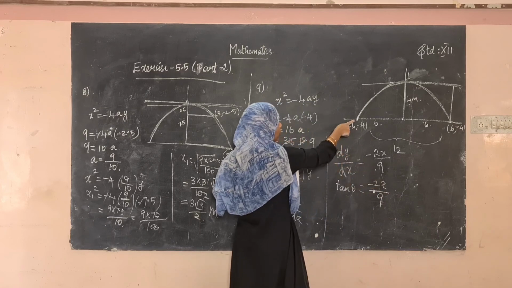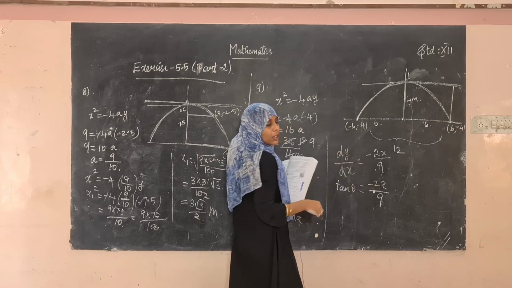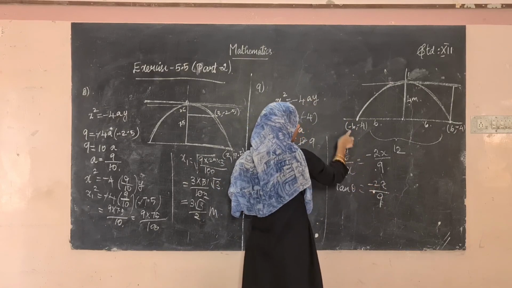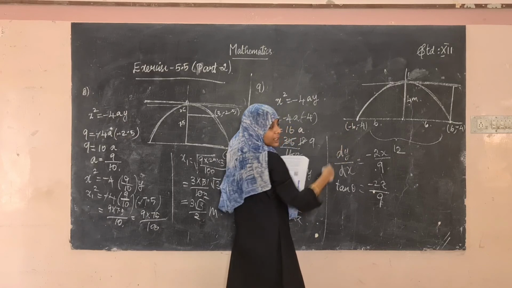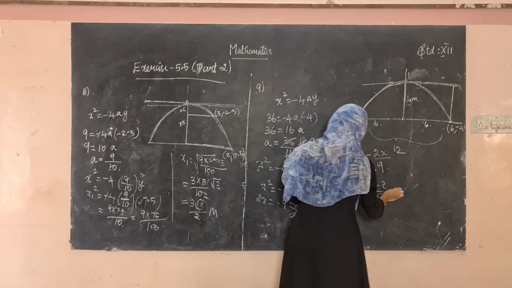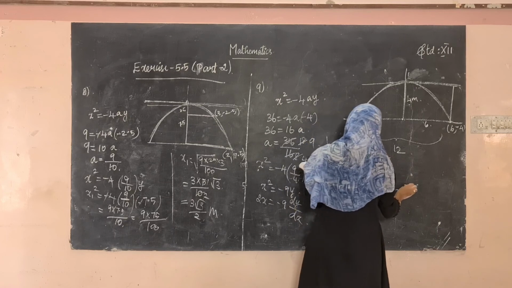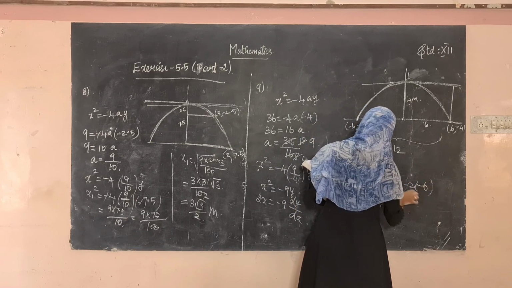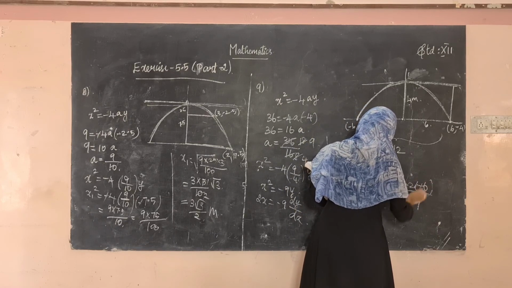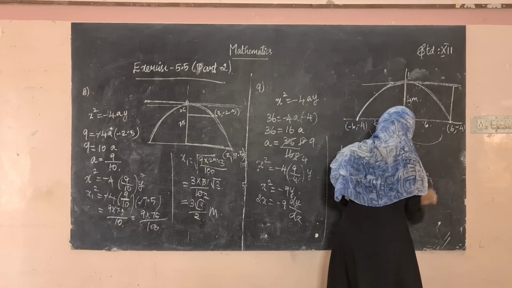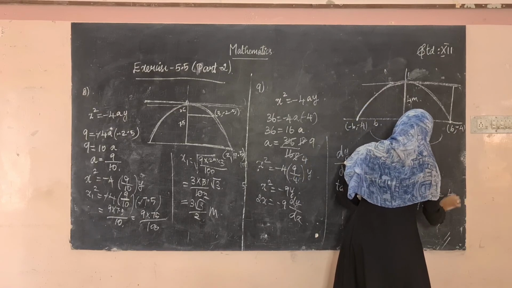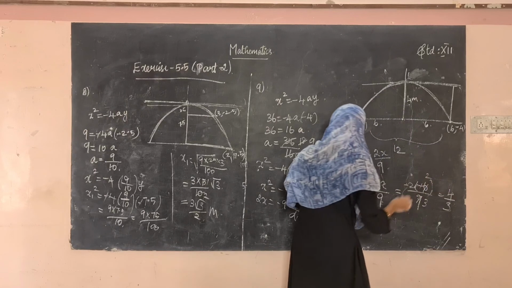We have another point, minus 6 comma minus 4. So for finding this, we can take the value minus 6 comma minus 4. So what's the value of x here? It is minus 2 into minus 6 divided by 9. So it is 2 by 3, which is equal to 4 divided by 3.